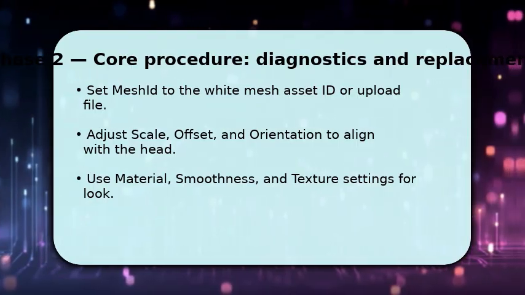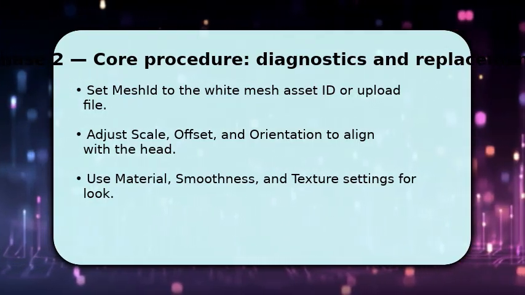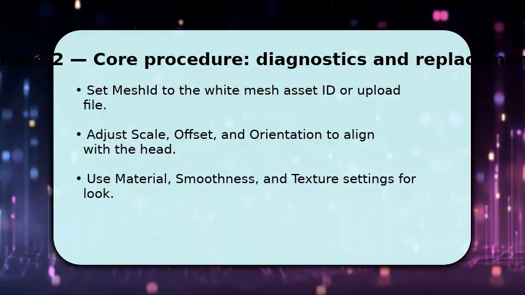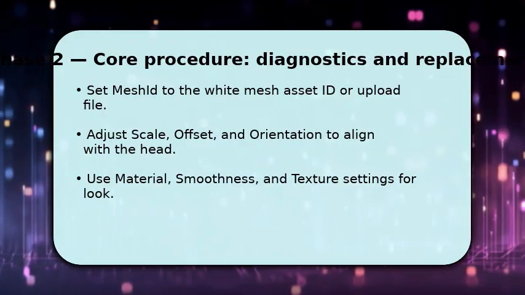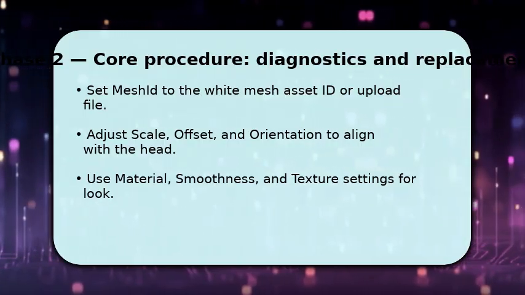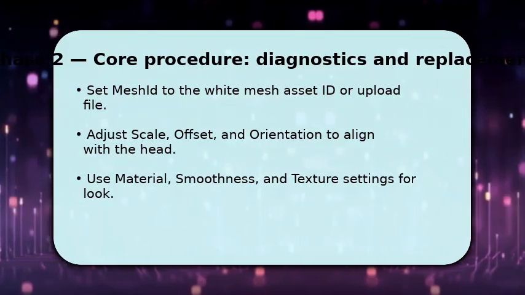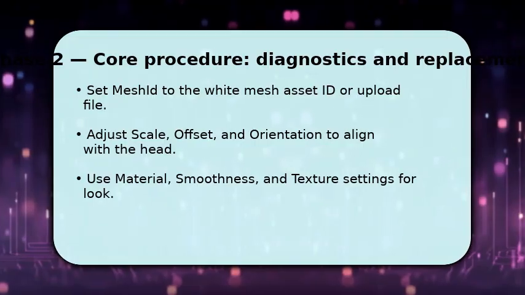Then align the mesh, tweak scale and offset so it sits flush on the character head, and rotate on the X, Y, Z axes as needed. Make material choices: set material to plastic or smooth plastic, then lower smoothness for matte white. Also check texture ID is empty unless you want a patterned face. This preserves the pure white mesh.